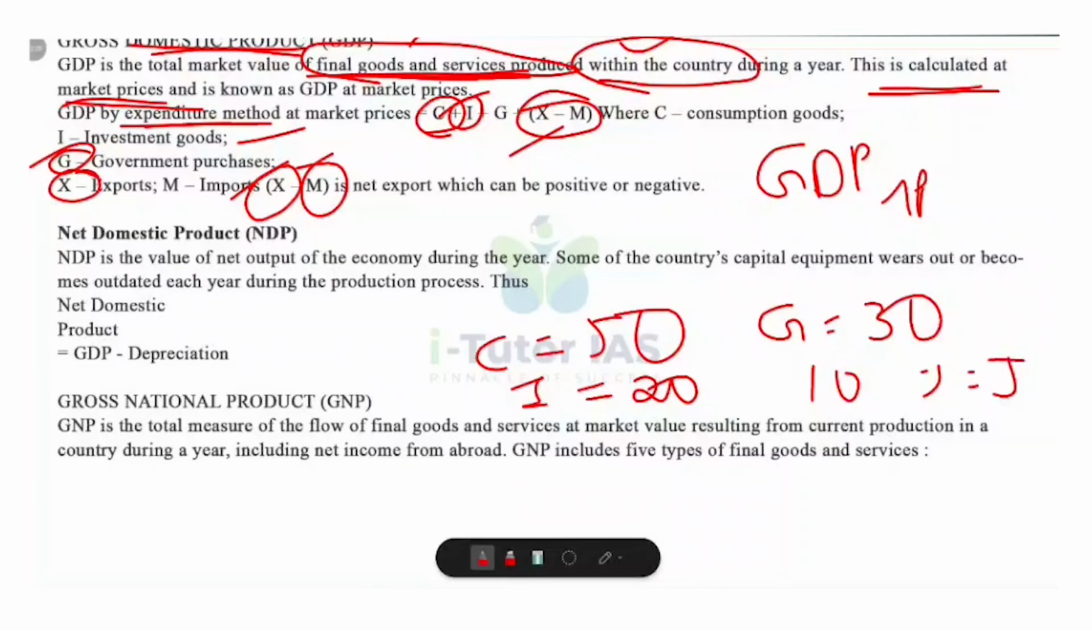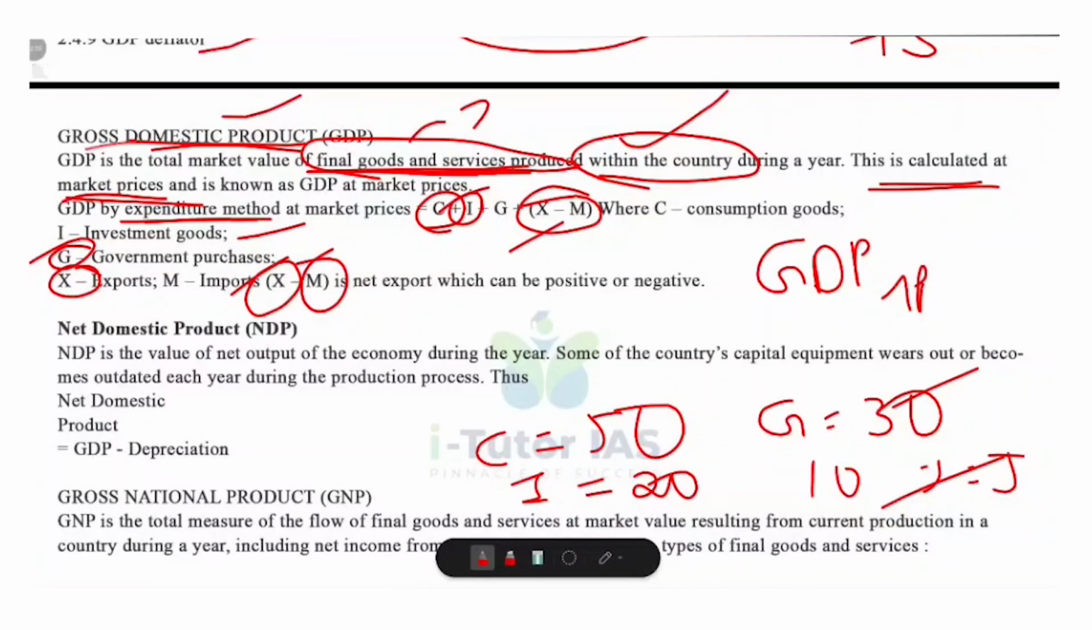So how can we calculate the GDP through the expenditure method? 50 plus 20 plus 30 plus export minus import, that is 5. So 50 plus 20 plus 30 plus 5, that is 105 lakh. So 105 lakhs is the total value of all goods and services produced inside the country that year. Hope you understand the meaning of GDP.